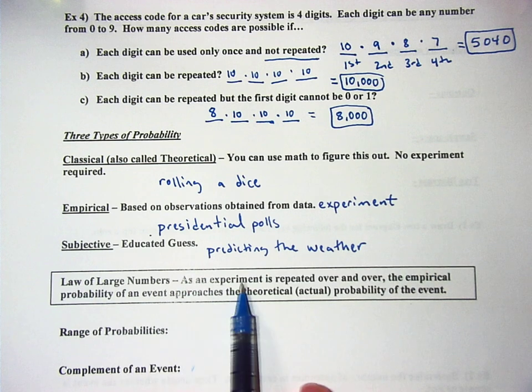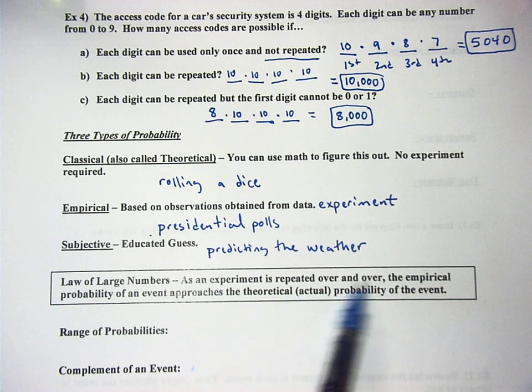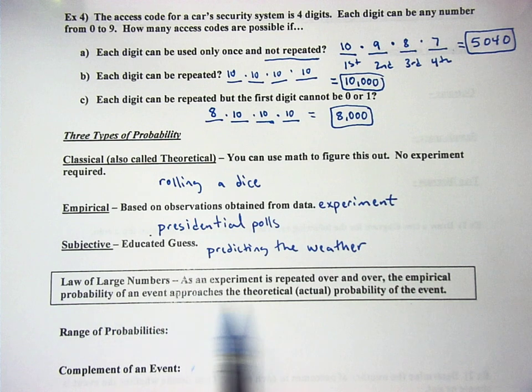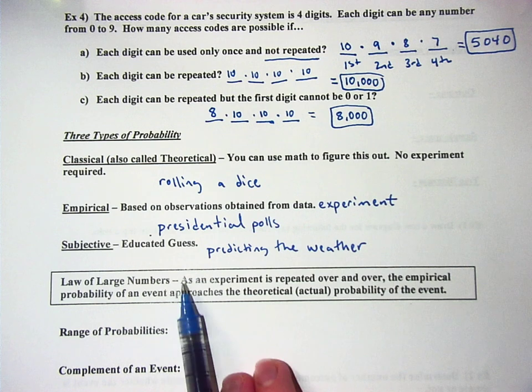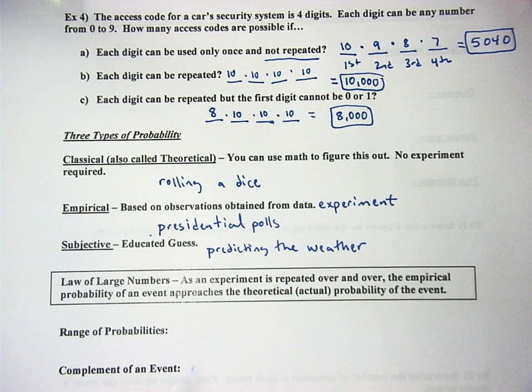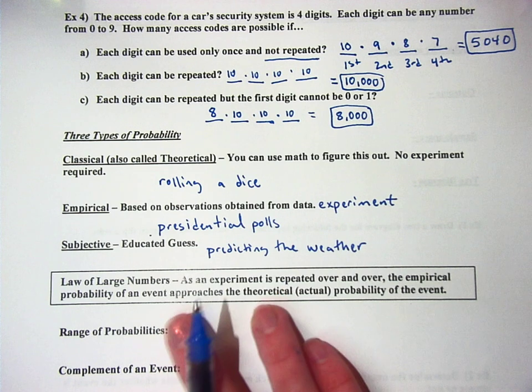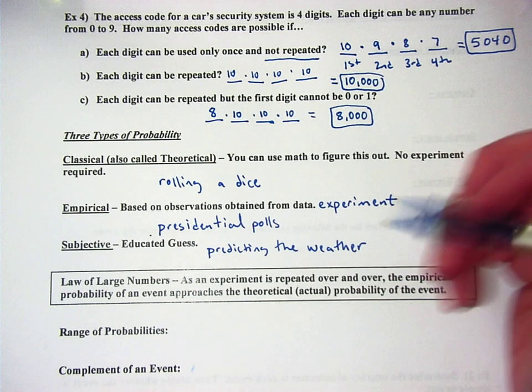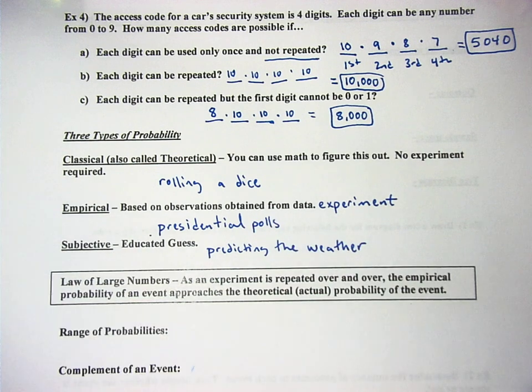Law of large numbers. As an experiment is repeated over and over again, the empirical probability of an event approaches the theoretical or actual probability of the event. That means that as you do an experiment over and over and over again, it is more likely that you would get exactly what you would expect using a calculator. So for example, let's say that we were rolling a dice and we wanted to know whether we could get a 6 or not.